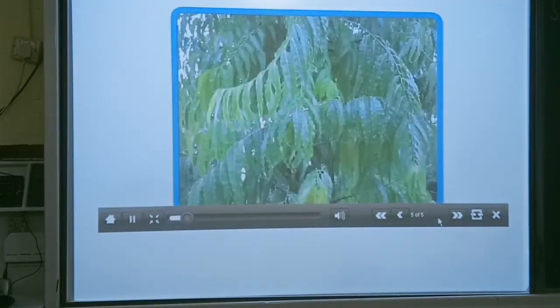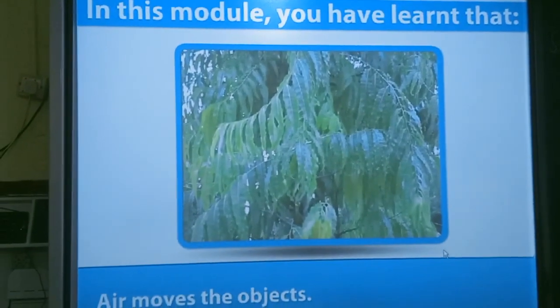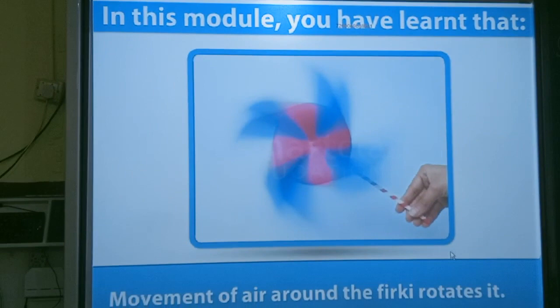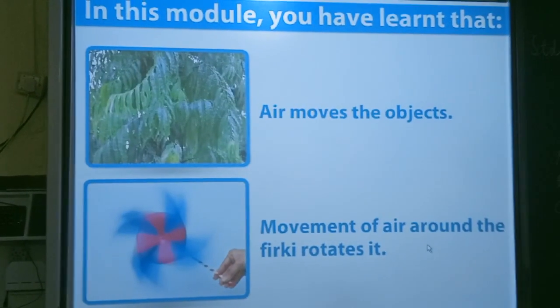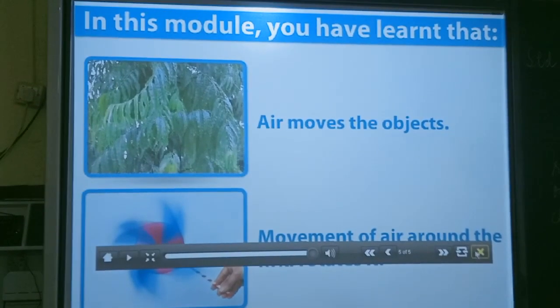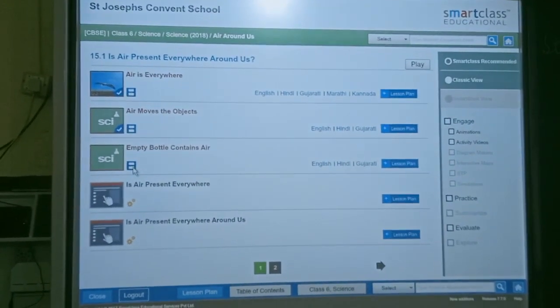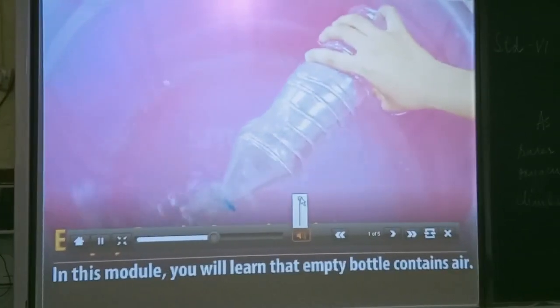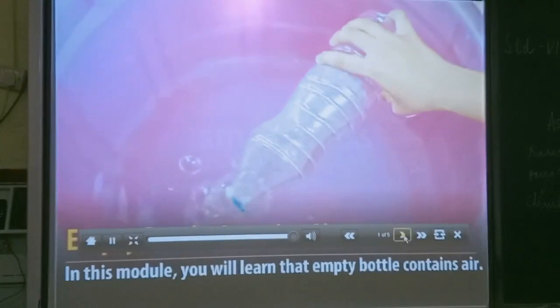In this module, you have learned that air moves the objects. Movement of air around the Firki rotates it. Empty bottle contains air. In this module, you will learn that empty bottle contains air.